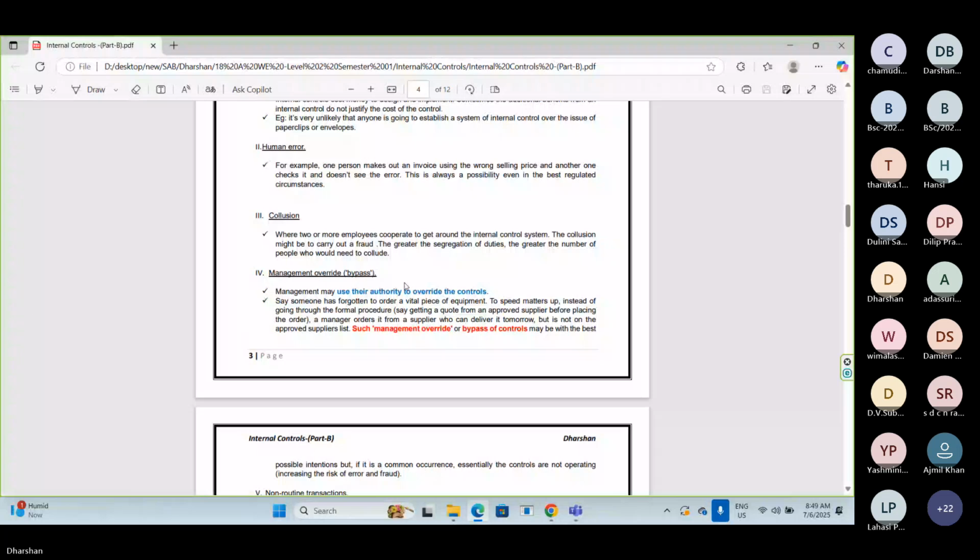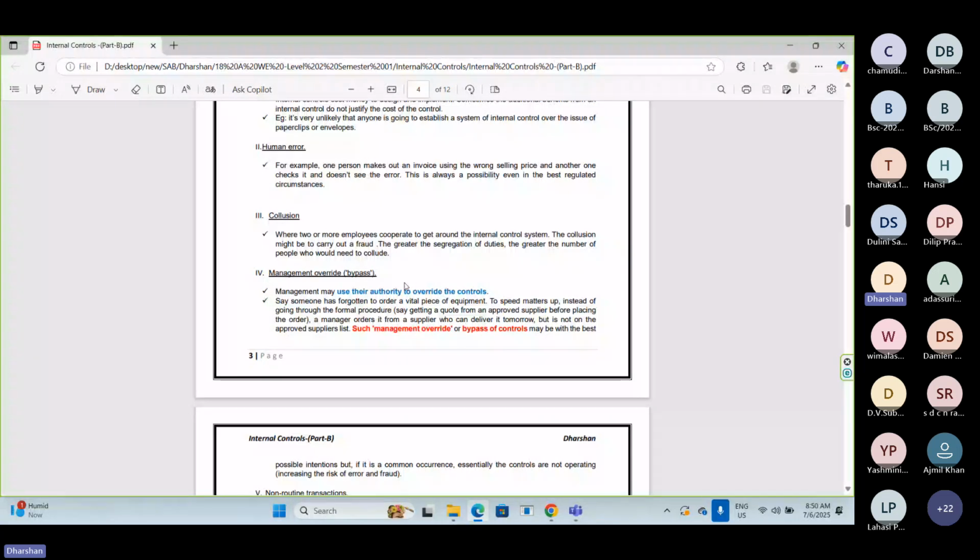At the same time, the right process is that the company should pick one supplier from outside the approved list, and that supplier must be registered. That supplier must be approved by the directors or an authorized person, which means that particular supplier should be taken into the approved list.